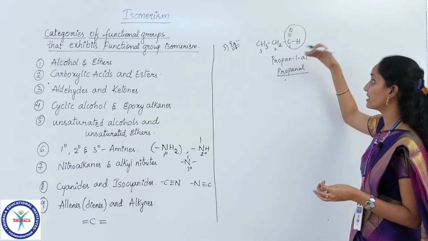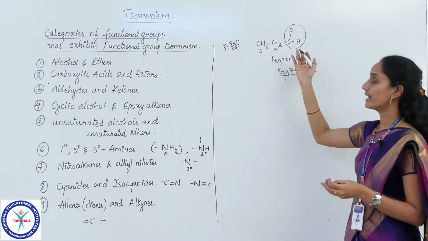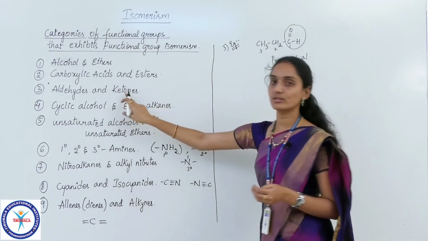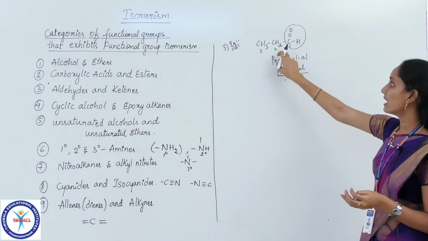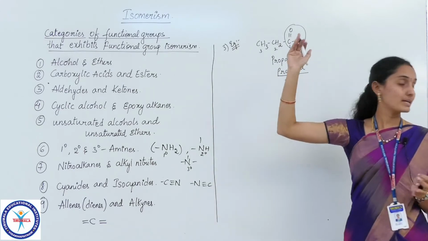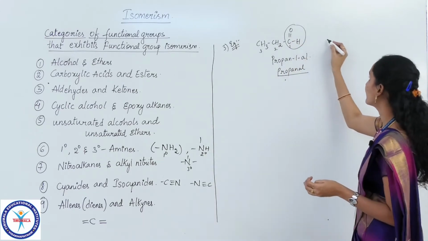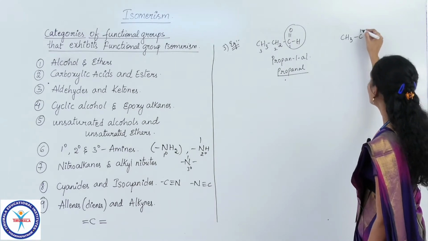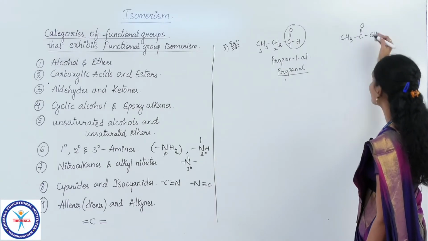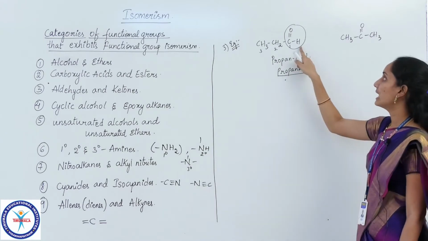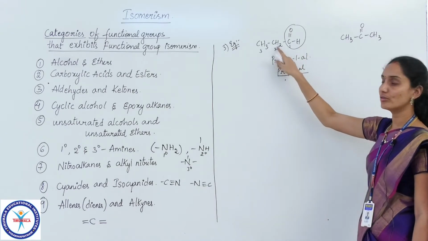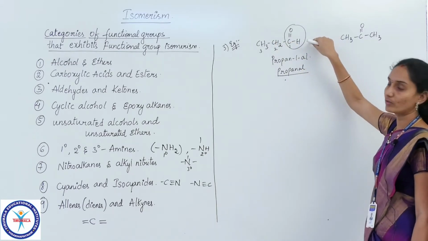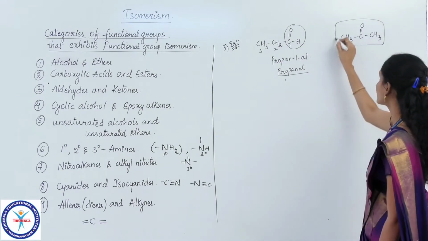Now I am going to write the functional group isomer of this aldehyde. It should be converted into what? Ketone, because aldehydes and ketones are functional isomers. So this aldehyde will exhibit functional group isomerism with a ketone. Here we have to write the ketone, that is CH3 C double bond O CH3. Simply, I have shifted this hydrogen to this CH2 and linked this CH3 to C double bond O. So then we get this compound, children.